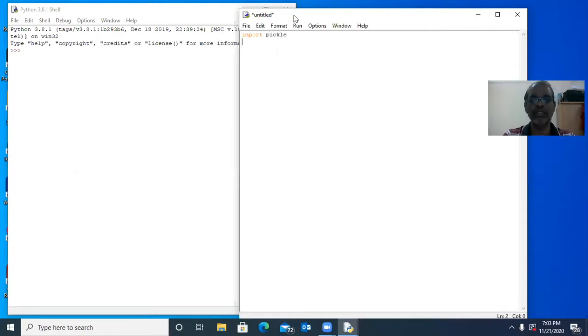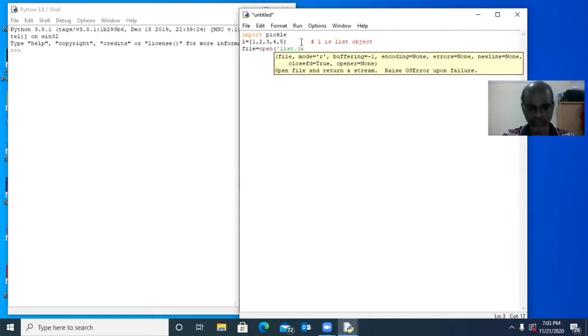Inside the pickle module there are these two functions, dump and load. Now we create one list that contains some values. We know very well the usage of lists. This is the list, L is the list object. Now I want to create a file object.